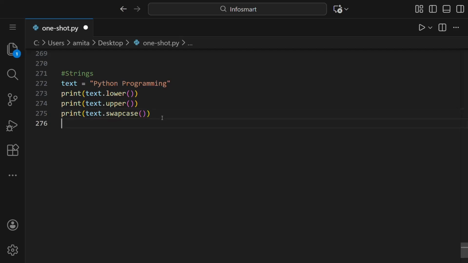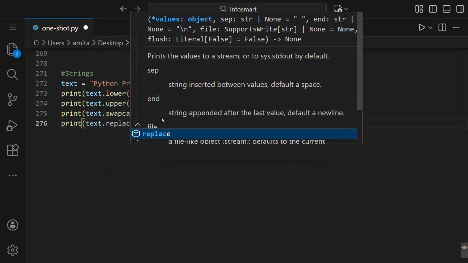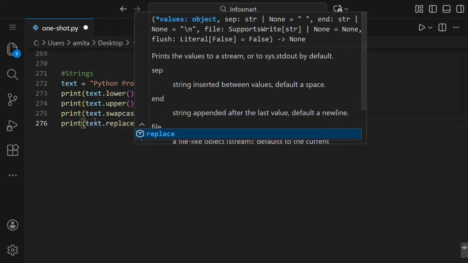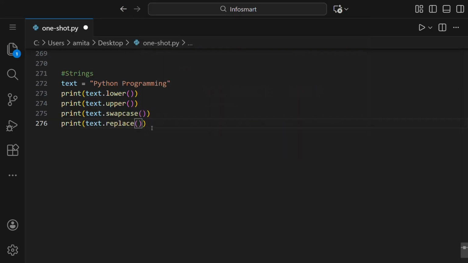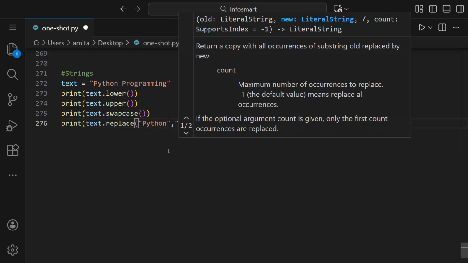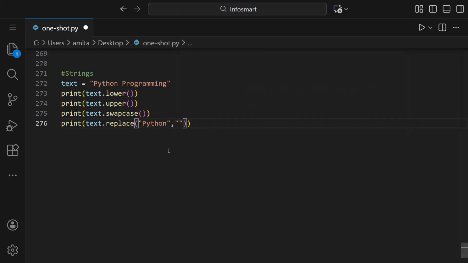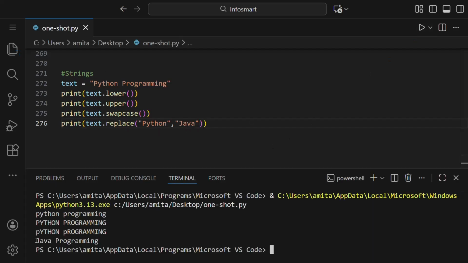Now we can see the replace one. So print text dot replace, and inside this replace we have first the word that should be replaced, like you can say Python, and next the word it should be replaced with, like Java. So if you want to convert Python programming to Java programming, you can simply use this replace. You can see here you got Java programming.